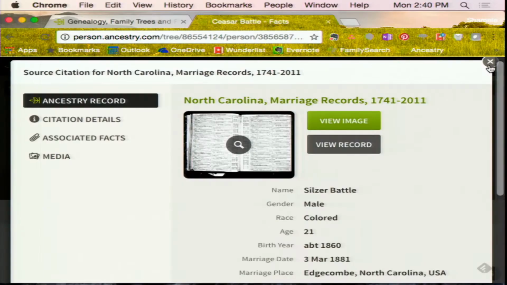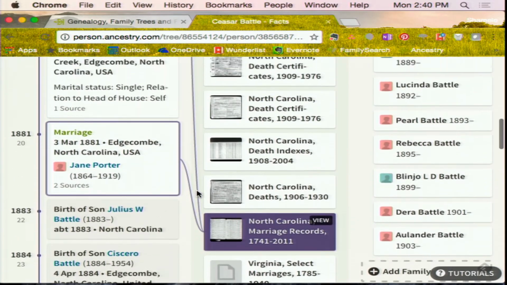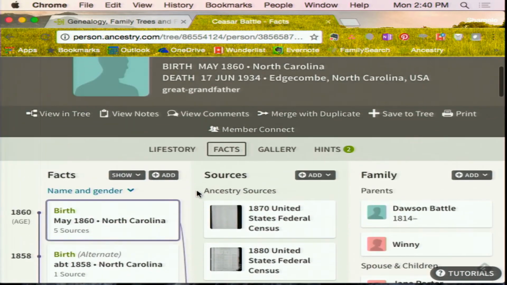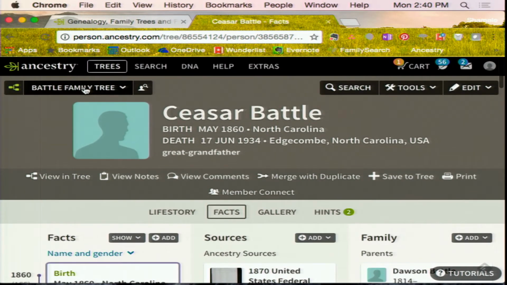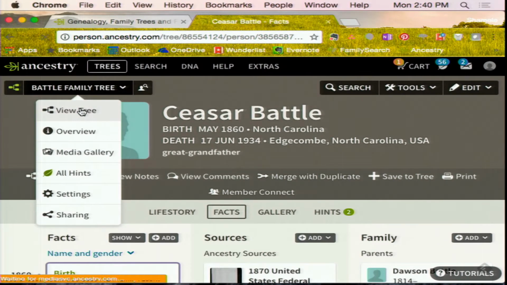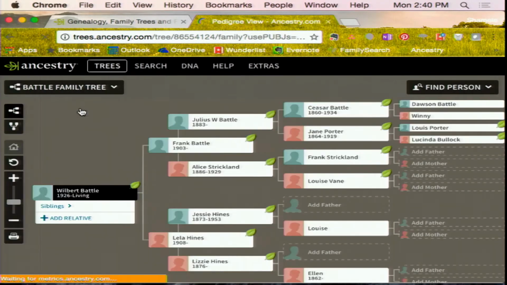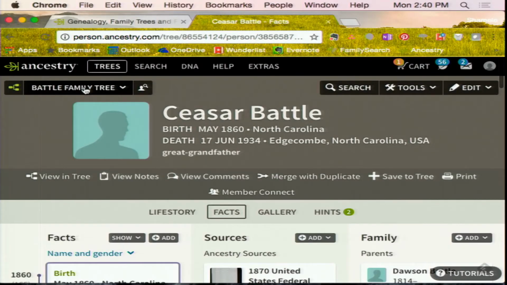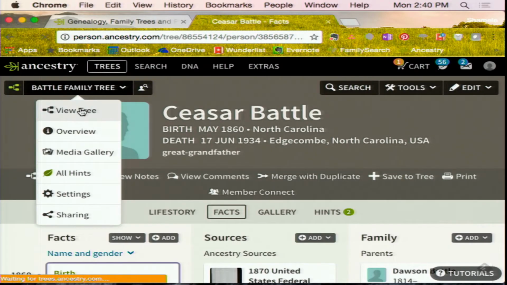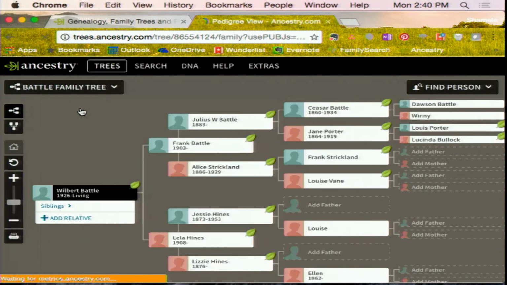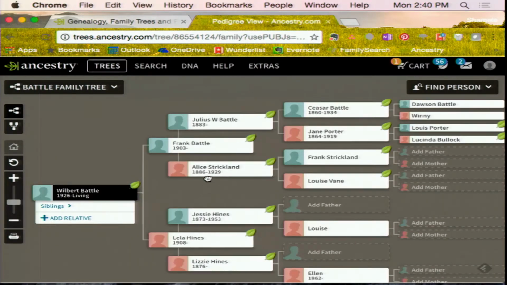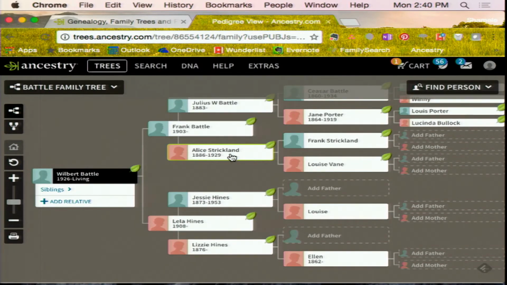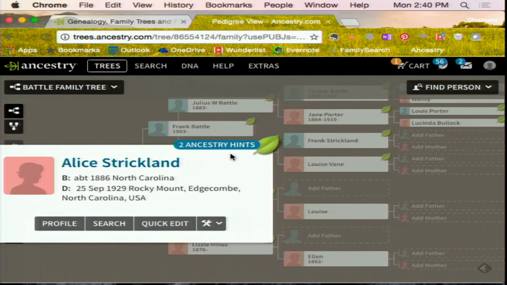So go back. Let's now go back one more, close that. Go up and back. Yep, this is his, so go up and then go to the tree. And this time, we're gonna choose Dawson, no, who was the next one that I did? It was Alice, Julius and Alice. So let's choose Alice. I like that name, Alice.